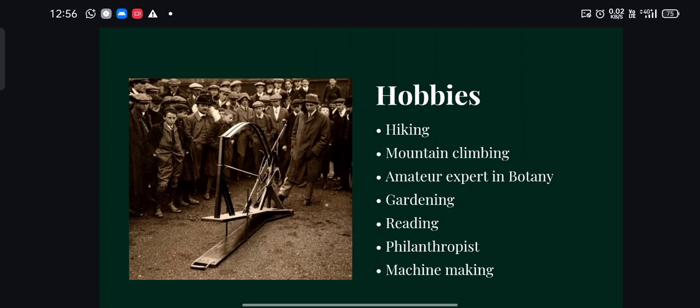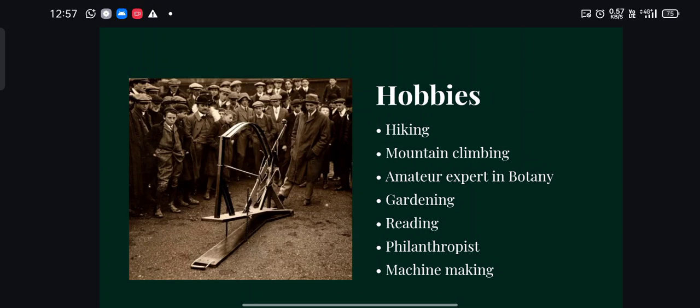And he was an amateur expert in botany. Also he was very interested in gardening. For white carrots and roses, his garden was very famous in that locality. Also he was interested in reading. He read mainly English and French novels. He was reading mainly English novels, but to study a new language he started reading French novels. So his hobbies were reading English and French novels.